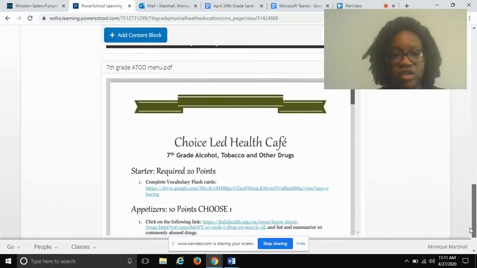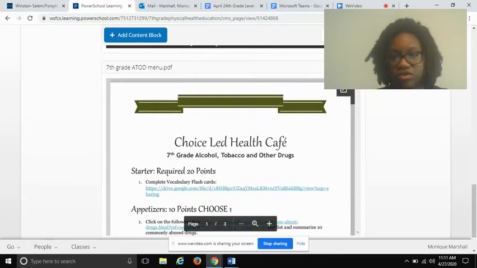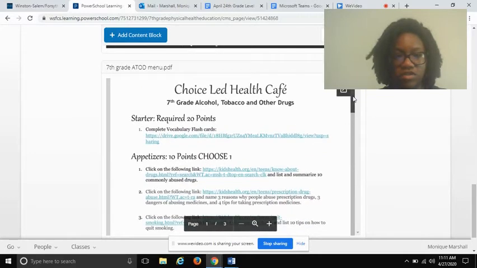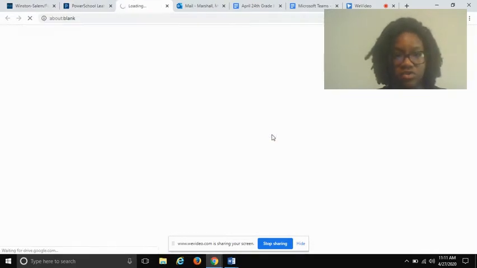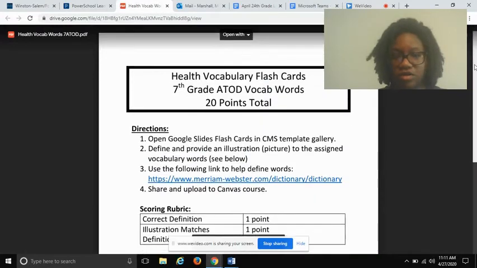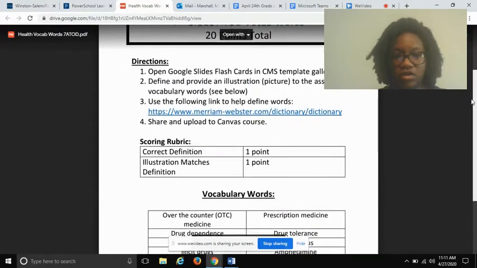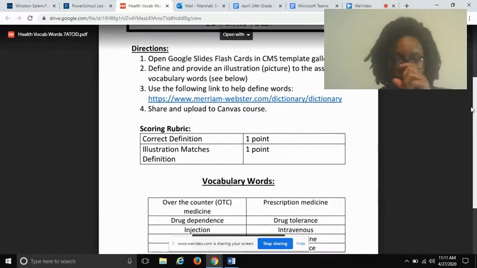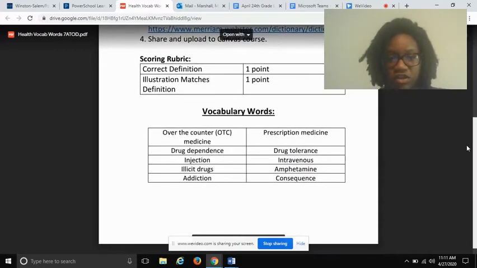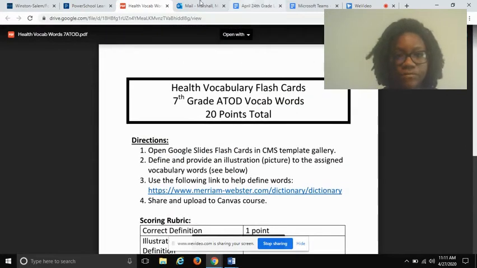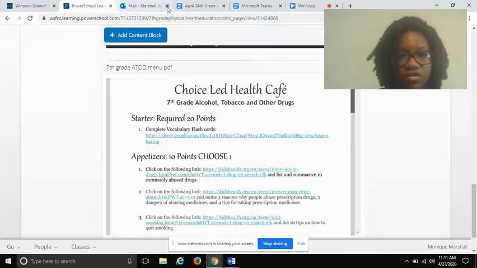And this is your choice board health menu. If you click on where it says complete the vocabulary cards, it's going to take you to the instructions for the vocabulary. Correct definition, illustration matches definition, and there go the words again. I'm going to X back out of this.